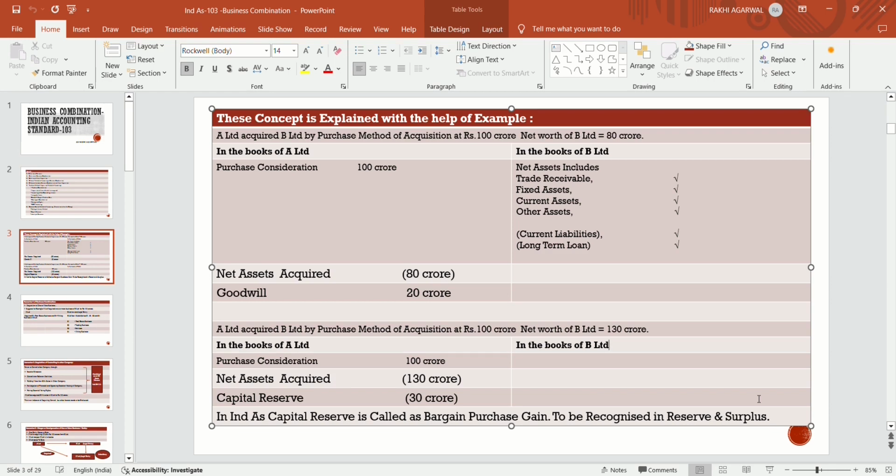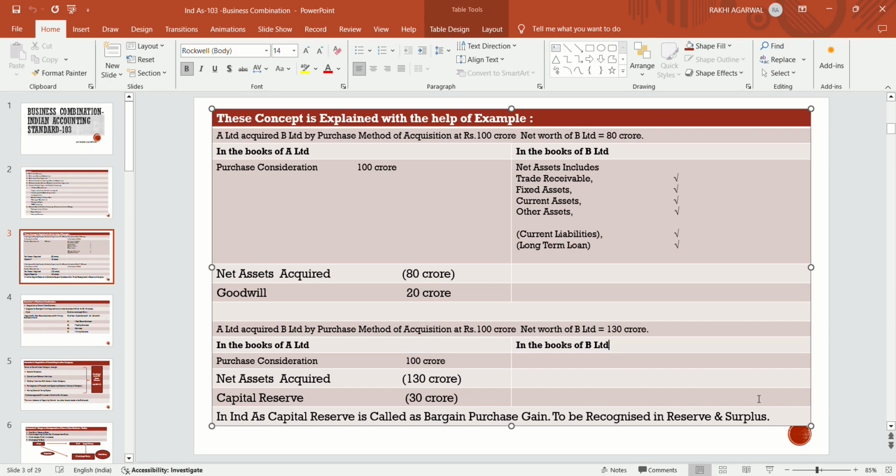Then the differential amount, because they acquire more, is to be treated as capital reserve. That is not goodwill, that is a capital reserve, because they are receiving more and paying less. So that differential amount is treated as a capital reserve.